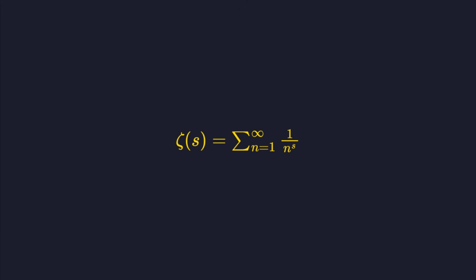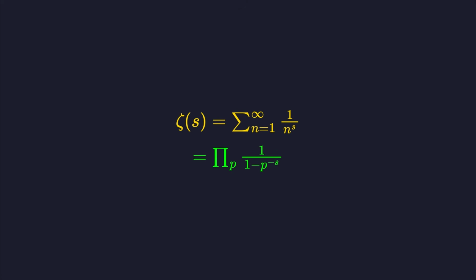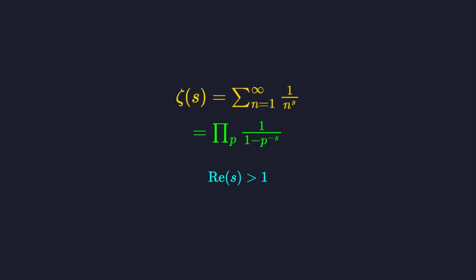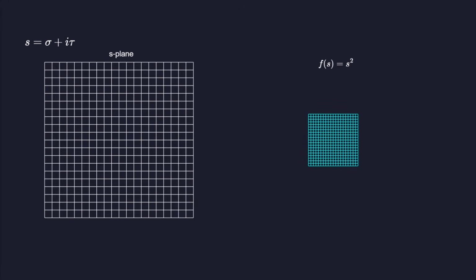Euler established a fundamental identity linking a sum over all integers to a product over all primes. The zeta function of s equals the sum of 1 over n to the power of s. This identity remains valid for all complex numbers with a real part greater than 1. The variable s consists of a real part sigma and an imaginary part t.